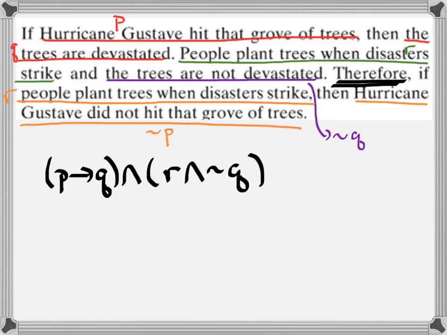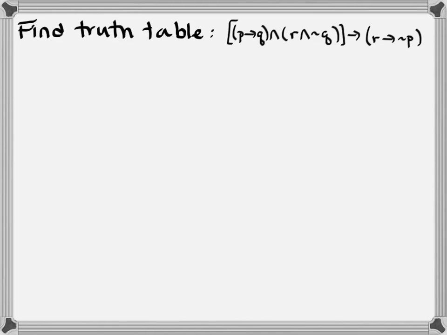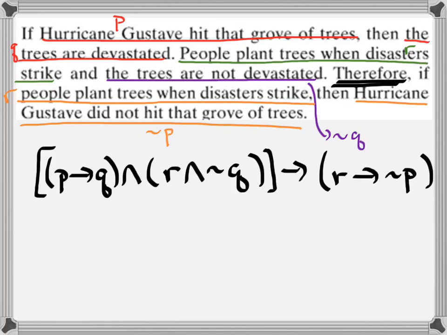So these 2 phrases right here comprise my whole argument. I see the word therefore, which tells me that I need that whole phrase to imply the conclusion, and the conclusion is given by if R, then not P. Alright, so we've just turned this argument into one gigantic statement.